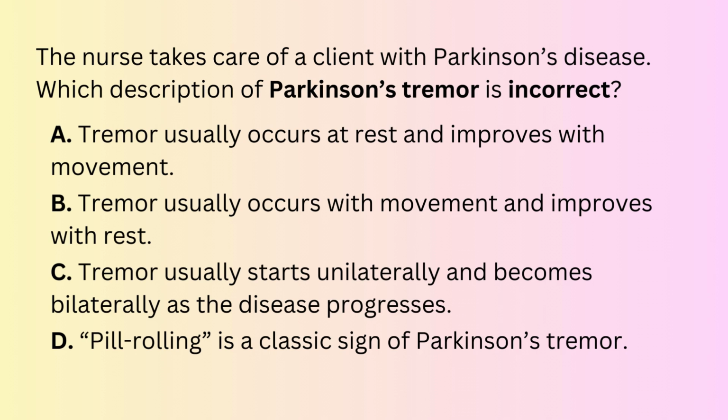Since choice B is the opposite of choice A, the statement about Parkinson's tremor in choice B is incorrect, which makes it the correct answer for the question. You can rule out choice C even if you are not sure whether that's a true statement or not. In fact, since choice A and B are opposite of each other, it is very likely that the correct answer is one of them, and you can easily rule out both C and D.